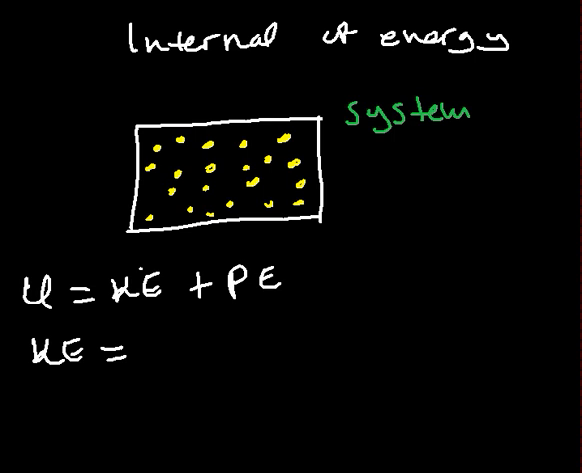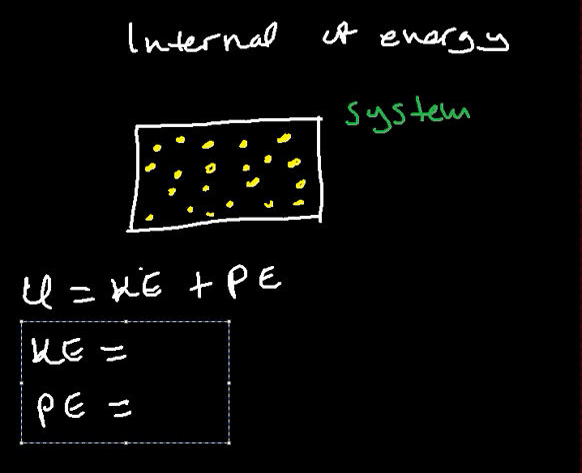And how about the potential energy? The potential energy of a system is the energy due to the position of a particle and also the interaction of the particles. In other words, it is the energy of the forces with which the particles are interacting. The summation of these two energies corresponds to the internal energy of a system.